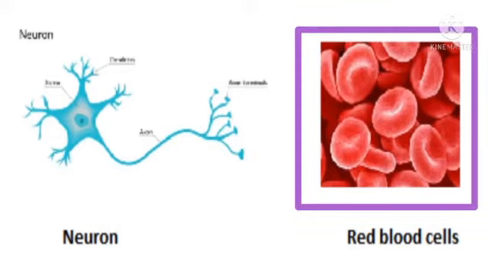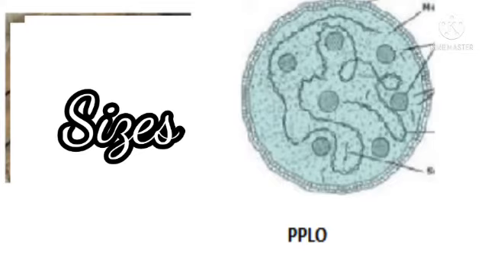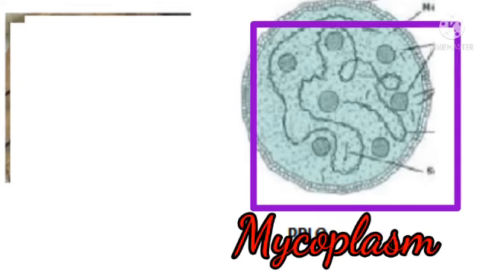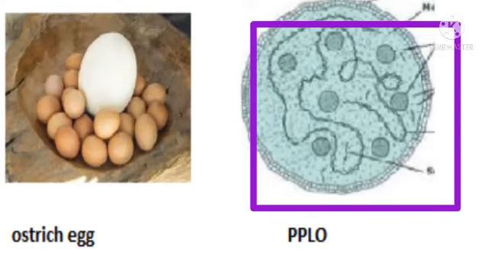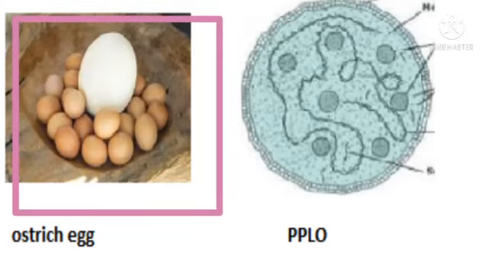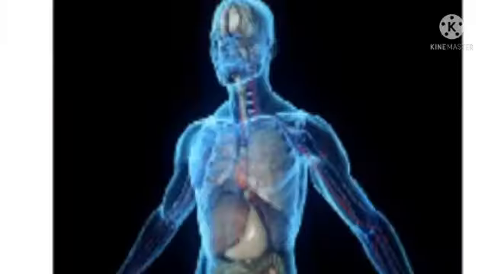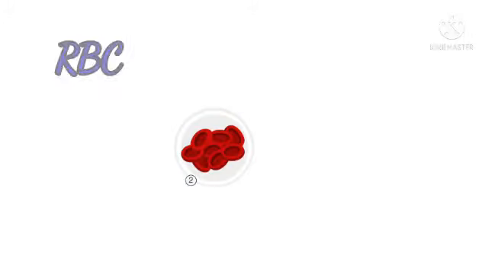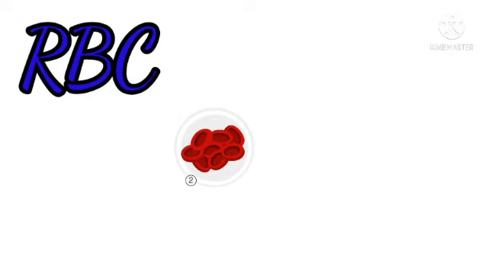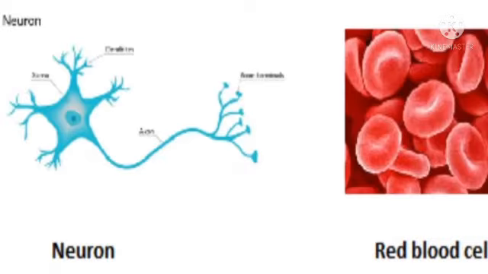Size of a cell. Sizes also show a lot of variations. We have the cell which is too tiny, like a bacterial cell, mycoplasma, and to the largest cell in the form of an ostrich egg. So in the human body, the smallest cell is RBC, that is red blood cell, and the longest is the nerve cell.